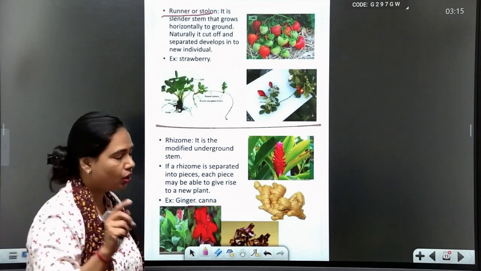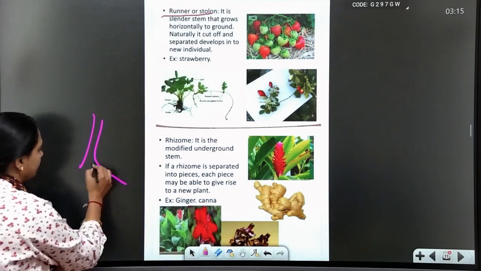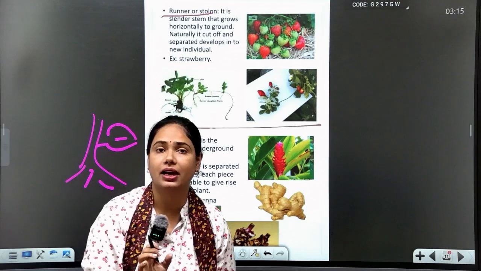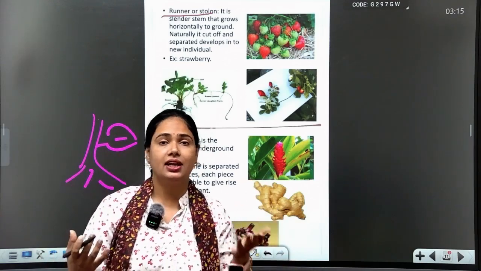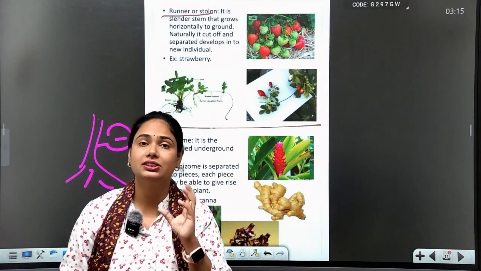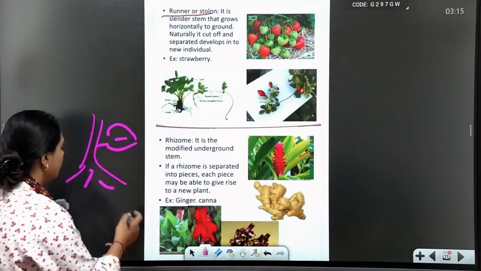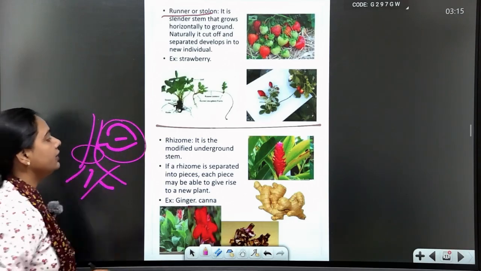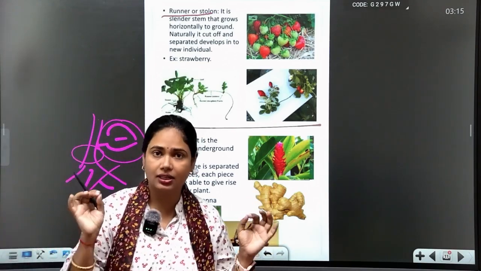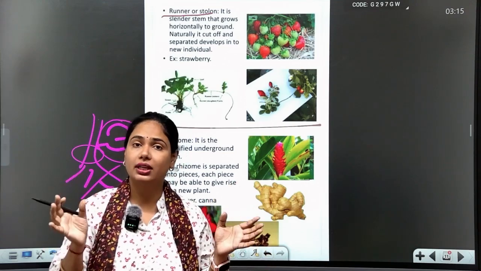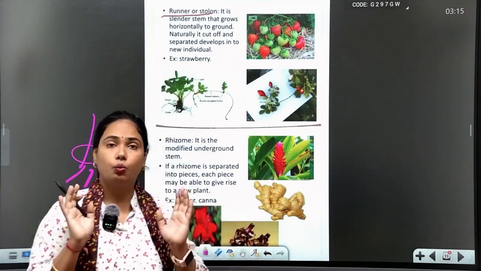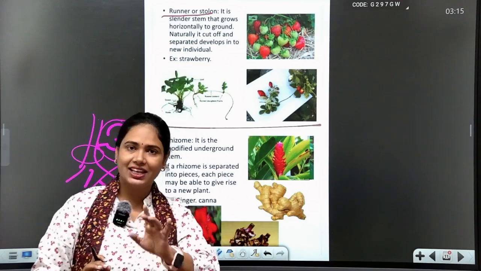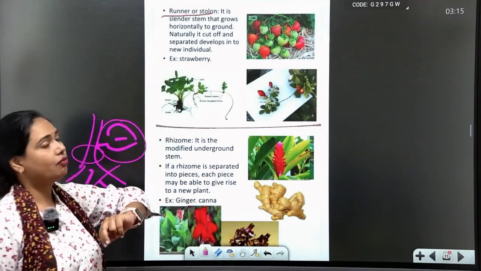But in plants, there are parts of the plant which are modified and form these offspring, like a modified root, modified stem or modified leaf. These are the parts which help in forming a new plant.